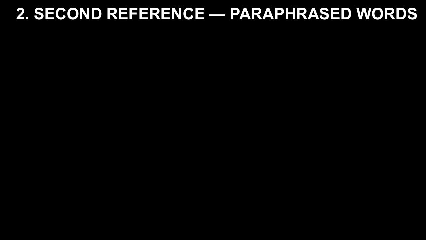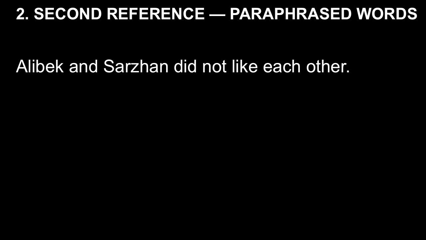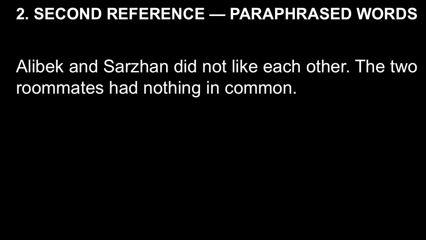Another category of second reference is very similar to the first, but we are no longer requiring that the words themselves be repeated. This has more to do with the idea represented by the words being repeated. So an example, Ali Bek and Sarjan did not like each other. The two roommates had nothing in common.